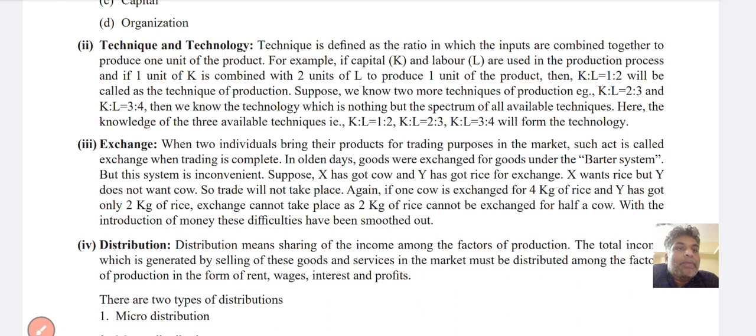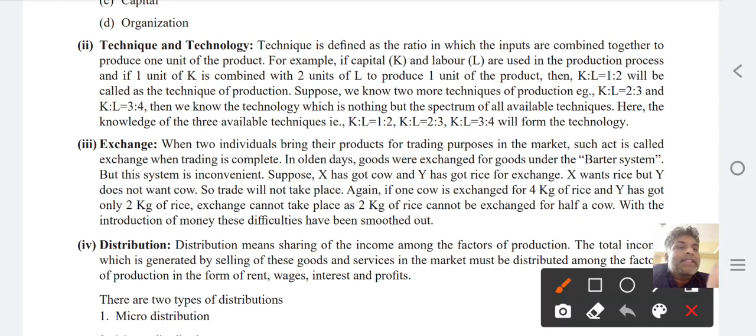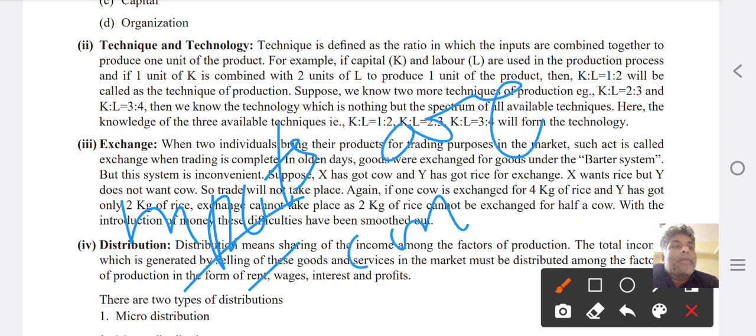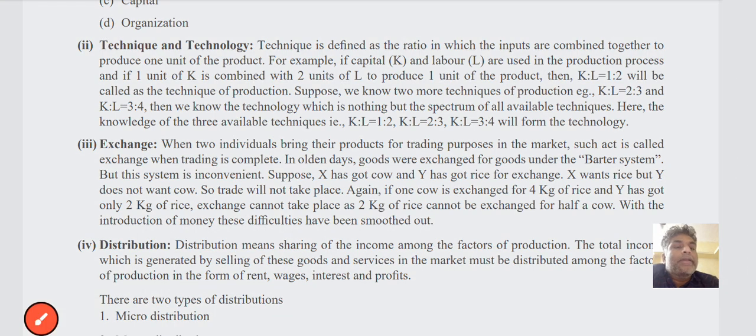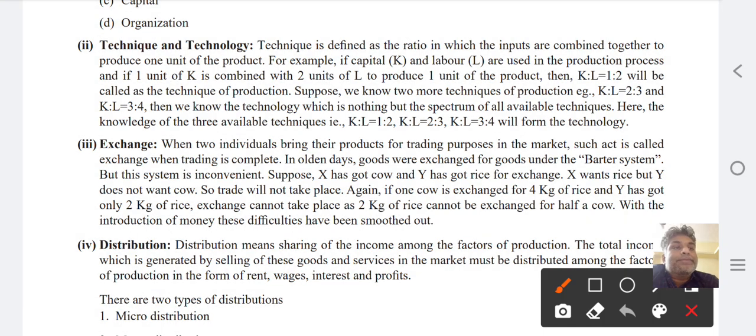So for example, technique is defined, I repeat again, technique is defined as a ratio in which the inputs are combined together to produce 1 unit of product.